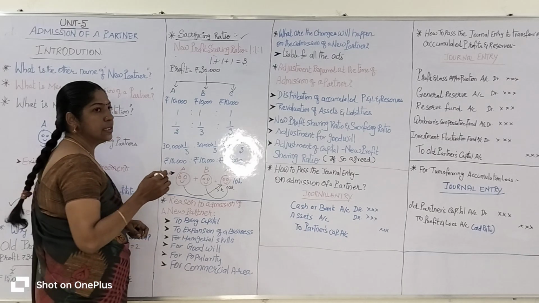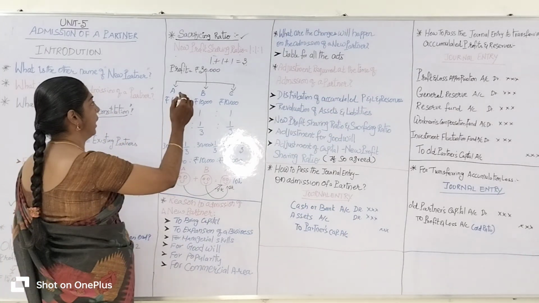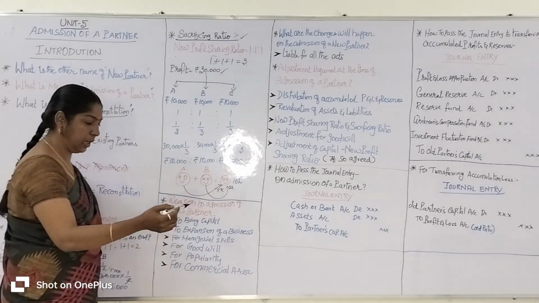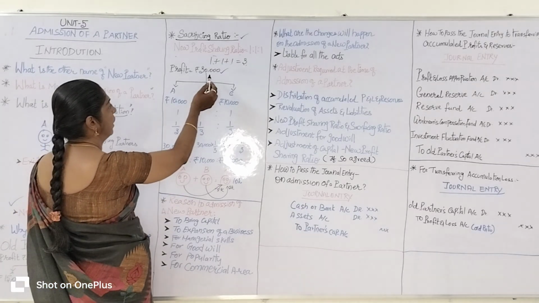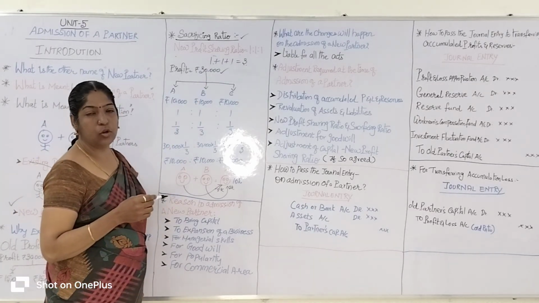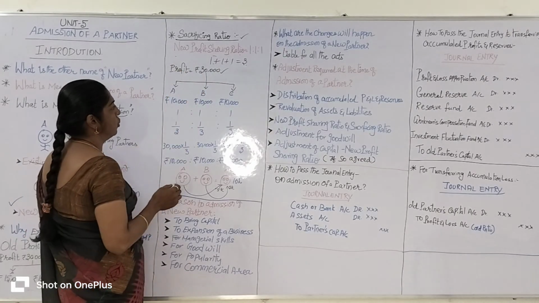Say at the end of the accounting period they get a profit of 30,000 rupees. We take the same 30,000 rupees as an example. How do they share it equally in the new profit sharing ratio?